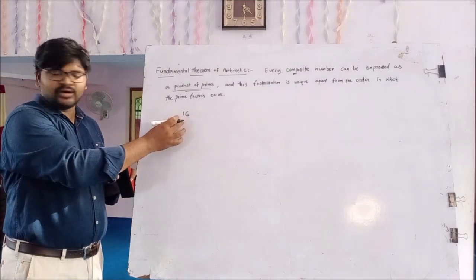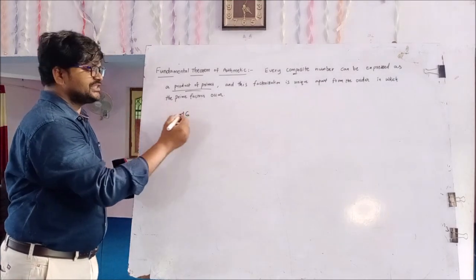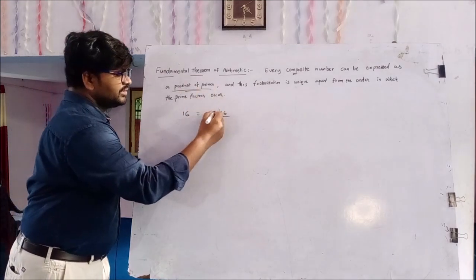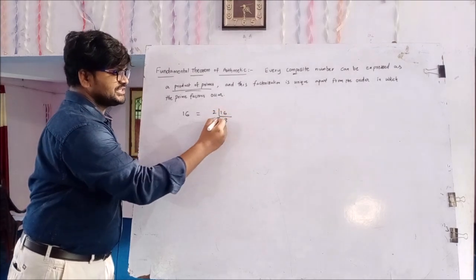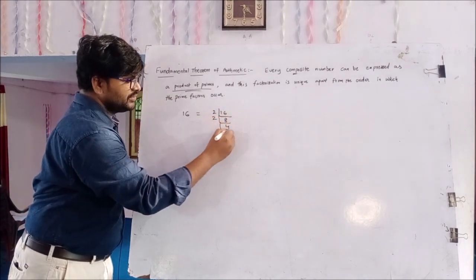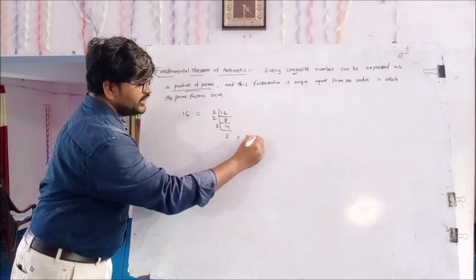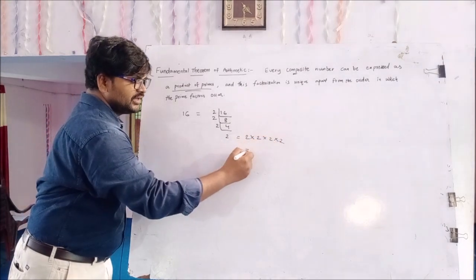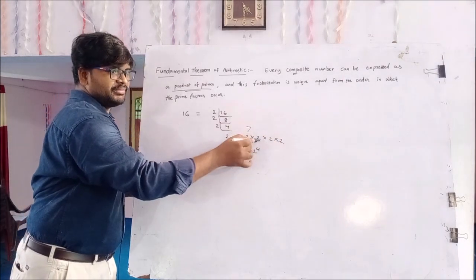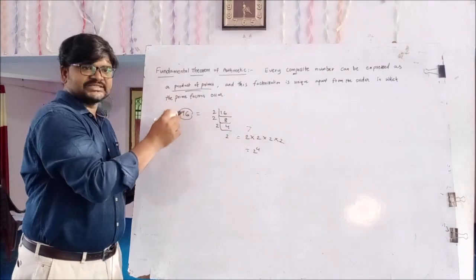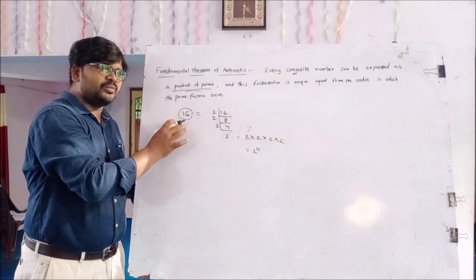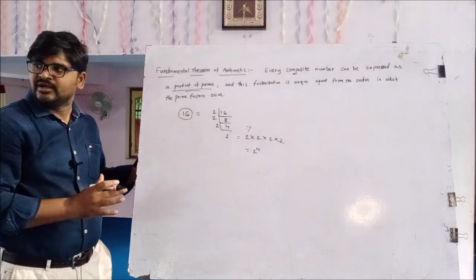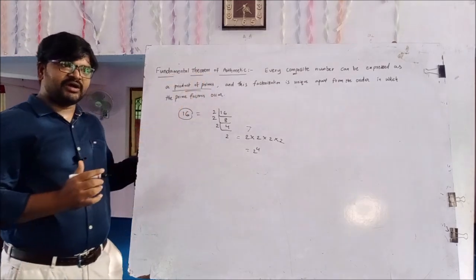So the prime factorization of 16: 16 is 2 times 8, 8 is 2 times 4, 4 is 2 times 2. So 16 equals 2 into 2 into 2 into 2, which equals 2 power 4. Here 2 is the prime number and 16 is the composite number. Every composite number can be expressed as a product of primes. This is the fundamental theorem of arithmetic.